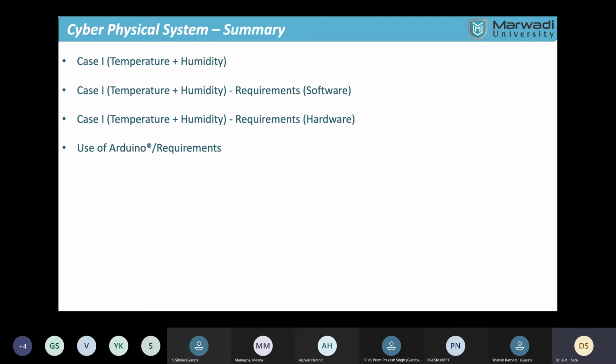So first we'll capture the temperature and humidity to our own system, say without connecting it to the internet. So basically temperature and humidity will be captured to our own system. Then in the next demonstration we'll understand how to connect it to the cloud, and from the cloud, how we can have better monitoring over that.